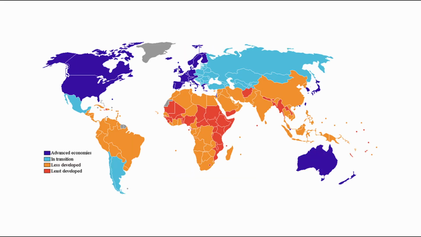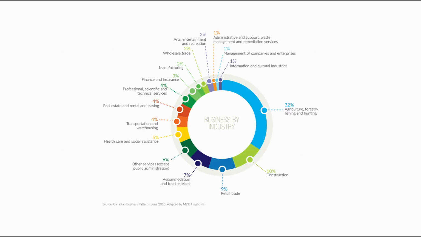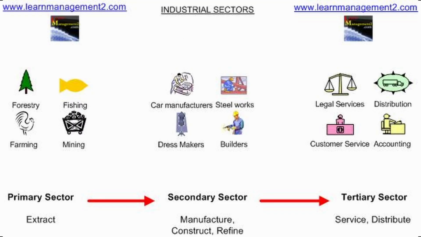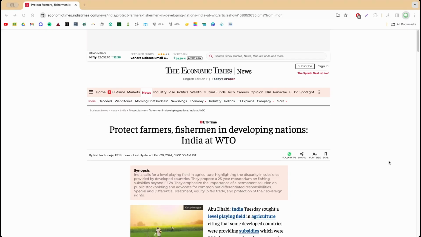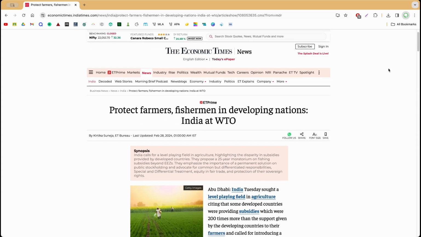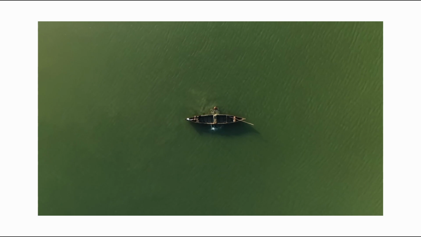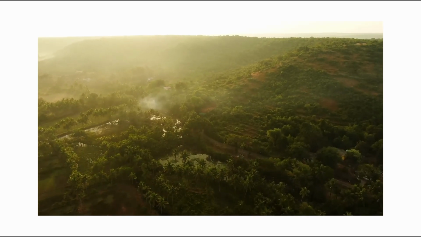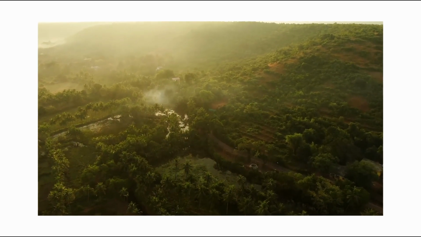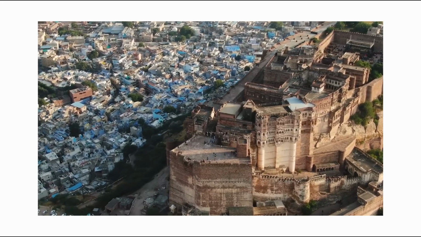Economically least developed countries, or ELDCs for short, also need trade protectionism to protect key industries in the short run, since industrial foundations might not be very strong. By protecting these key industries, it might allow them to develop a wider range of goods and services, and we can currently see this in India, as governments are subsidizing agriculture and fishing, which are two of their key industries due to the very fertile and abundant land in India. Since agriculture and fishing are primary industries, this might allow India to produce other processed goods as well, such as canned food.